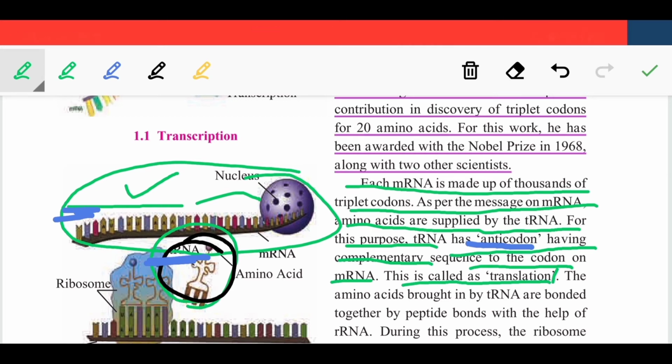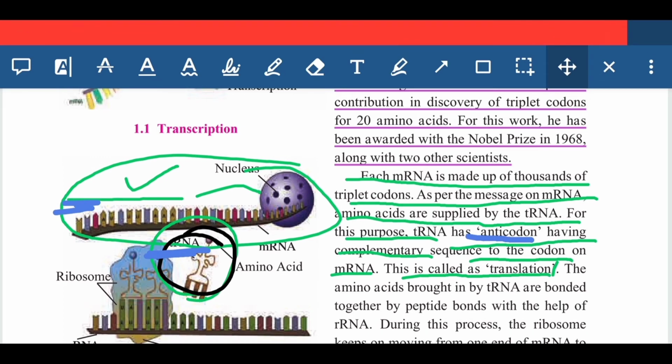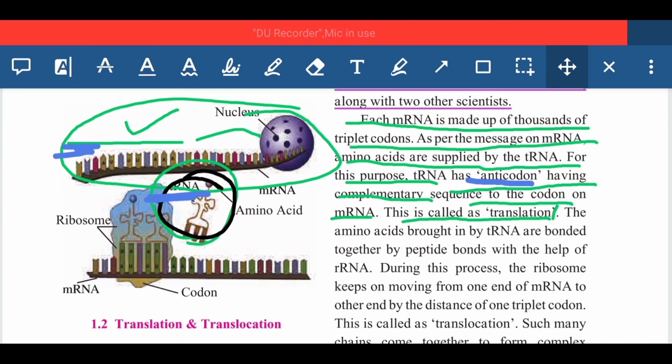translation. So there is a difference in these three concepts. That is transcription, and second, we have discussed translation. Now let's proceed with the next concept. Next, what happened after this messaging? Here you have understood that the mRNA is there, a nucleotide sequence is present on this mRNA, and as per the message on the mRNA, tRNA brings the amino acids to the